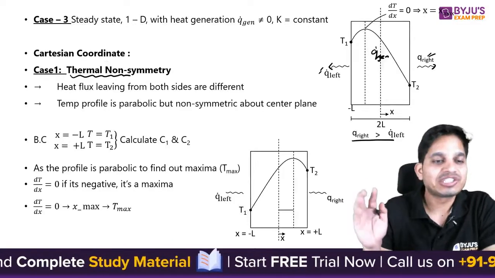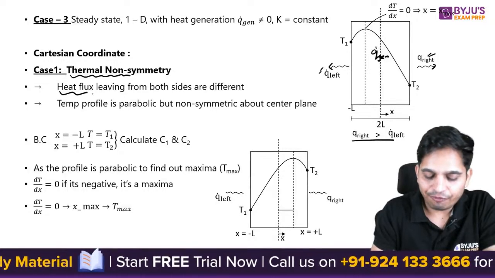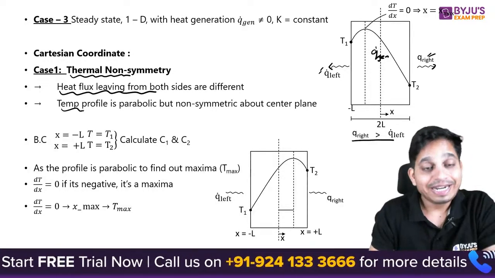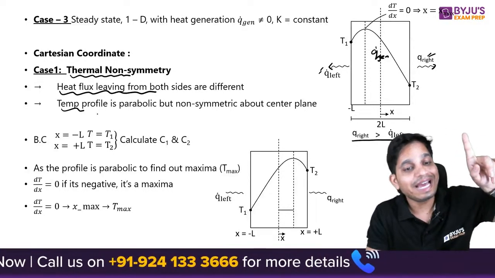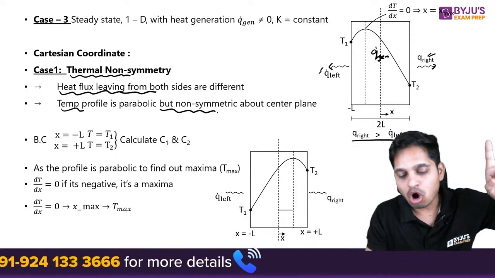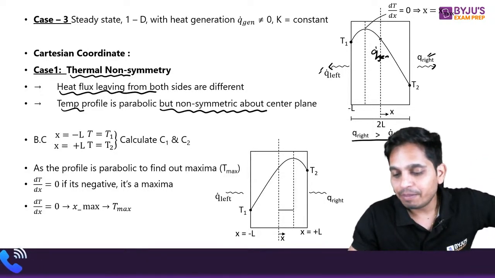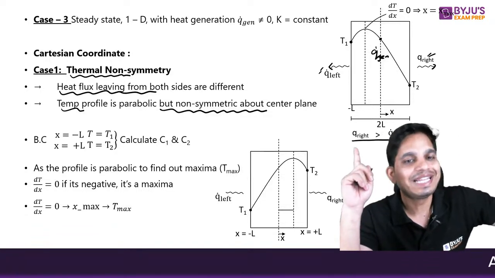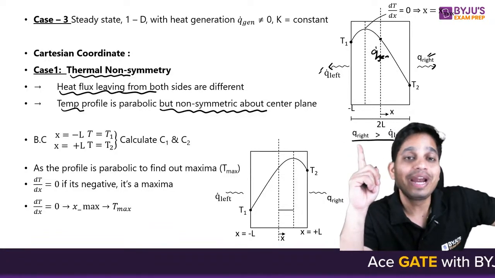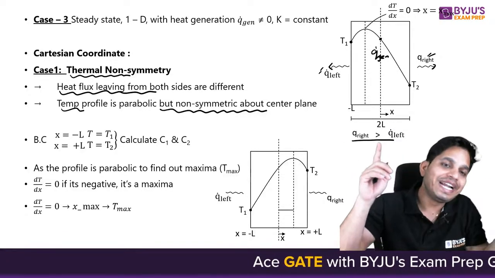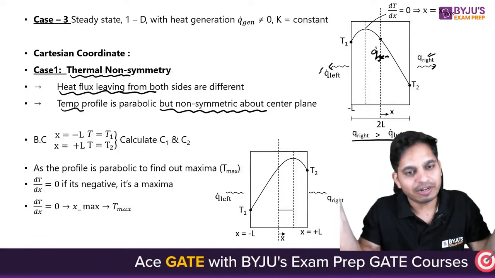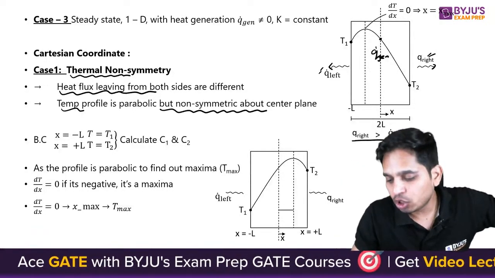Now what are the characteristics of this? First of all, heat flux leaving from both sides. Temperature profile is parabolic, yes, but it is non-symmetric about center plane. That means the maxima you will not be getting at the center. Maxima you will be getting either on the right hand side of center or on the left hand side of center.